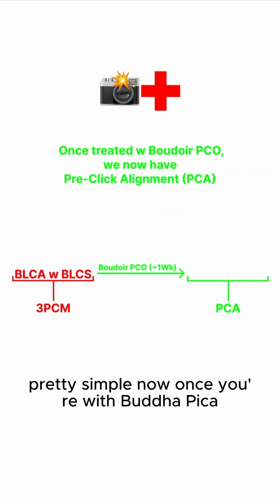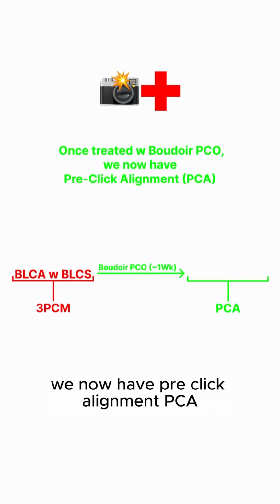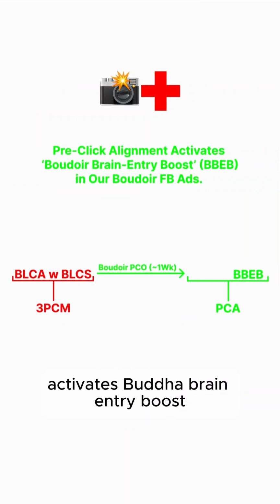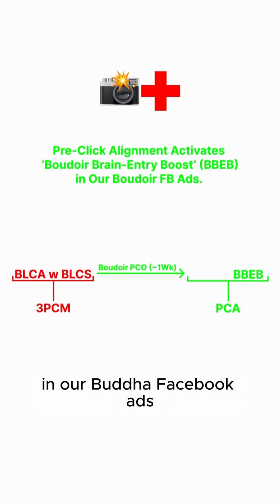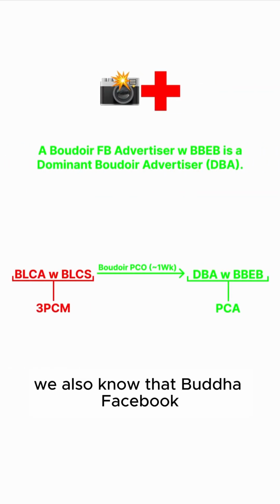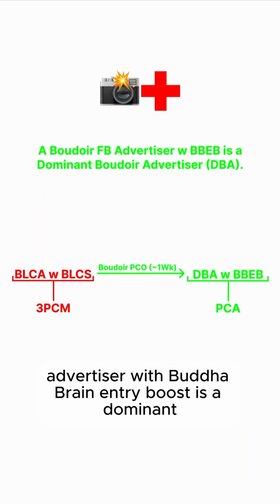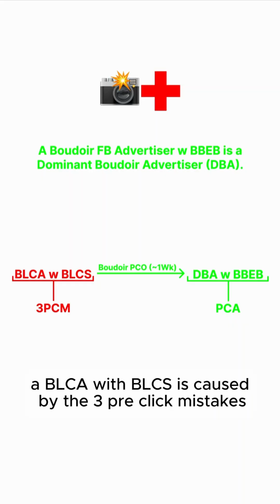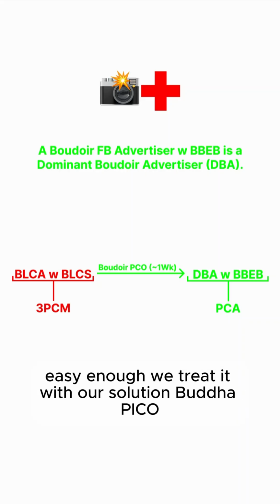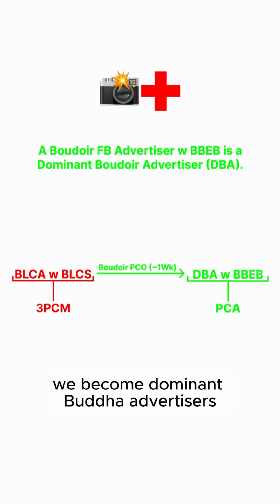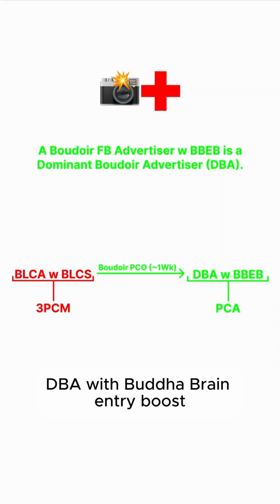Pretty simple. Now, once treated with Boudoir Pico, we now have pre-click alignment, PCA. So we get rid of the 3 pre-click mistakes. We achieve pre-click alignment, and pre-click alignment activates Boudoir brain entry boost in our Boudoir Facebook ads. Basically, we got our unique CTR all above 6%. We also know that a Boudoir Facebook advertiser with Boudoir brain entry boost is a dominant Boudoir advertiser, a DBA. So this is our full universe. A BLCA with BLCS is caused by the 3 pre-click mistakes. Easy enough. We treat it with our solution, Boudoir Pico. It takes about a week. We achieve PCA, the pre-click alignment, and we become dominant Boudoir advertisers, DBA, with Boudoir brain entry boost.